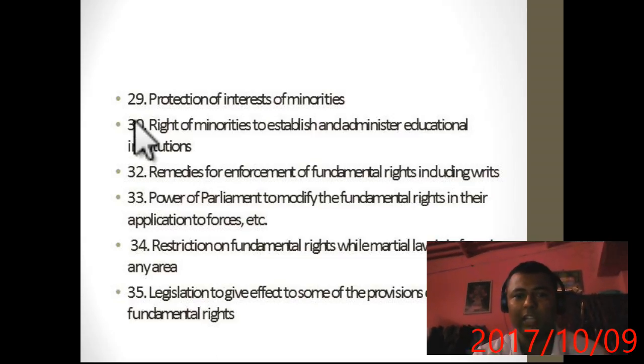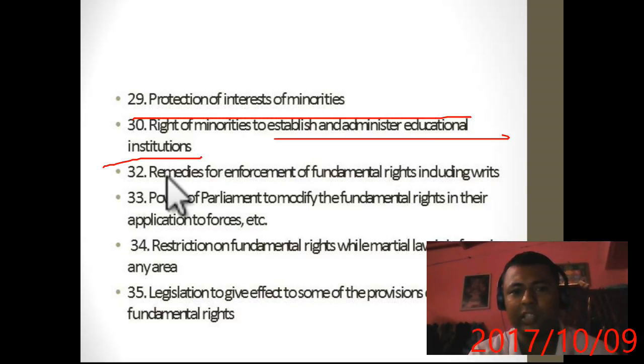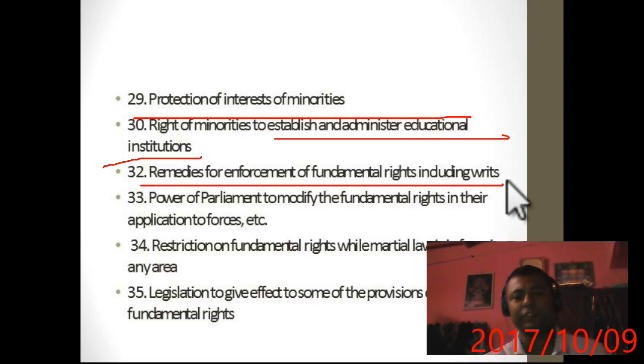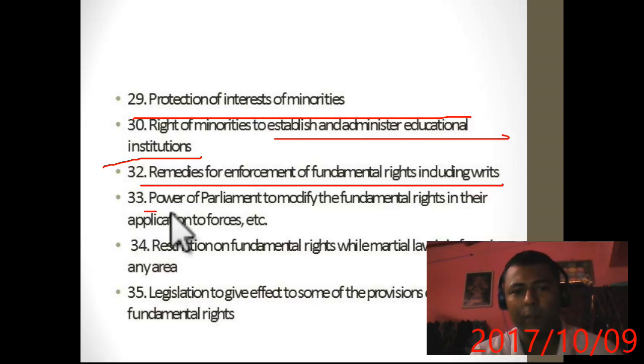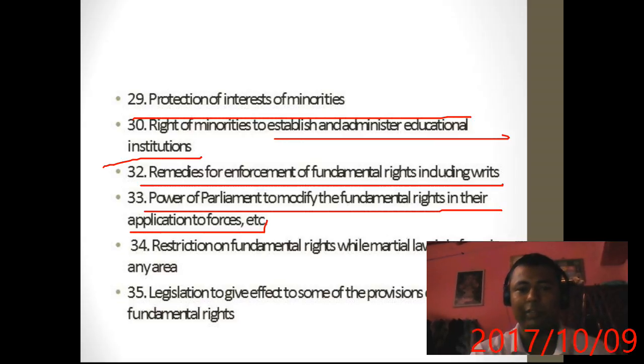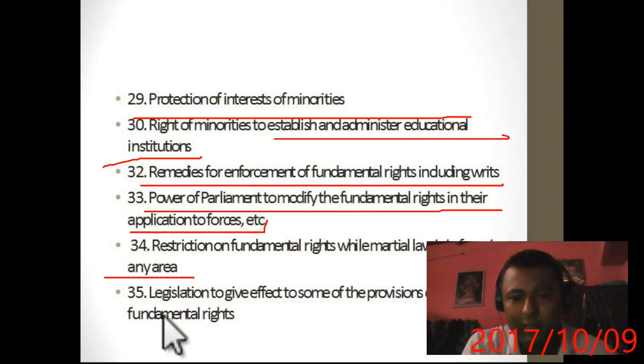Now article 29, protection of interest of minorities and right of minority to establish and administer their educational institutes. 32, remedies for enforcement of fundamental rights including writs, that is also known as the right to constitutional remedies. Article 33, power of Parliament to modify the fundamental rights in their application to forces, otherwise they will not be able to maintain discipline. So our army, air force and even navy can't claim that we will form associations, we will assemble. Article 34, restriction of fundamental rights when martial law is imposed in any area. Martial law is nothing but the rule of army. 35, legislation to give effect to some of the provisions of the fundamental rights.